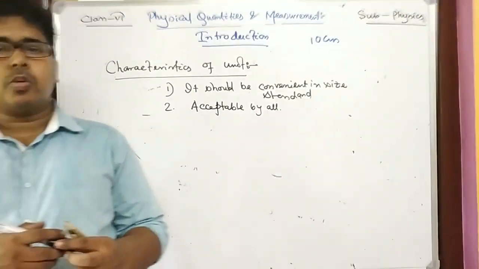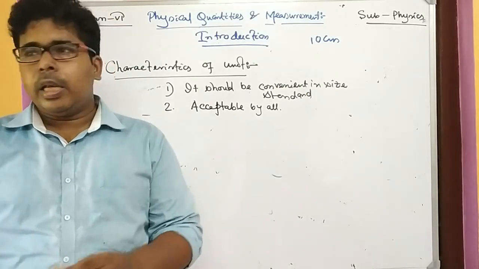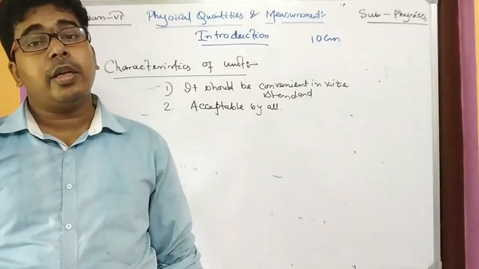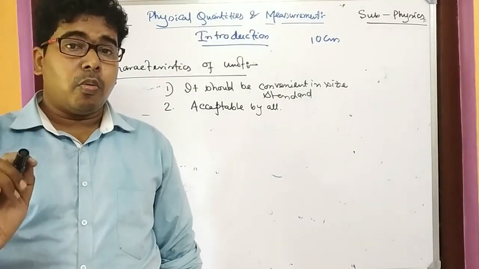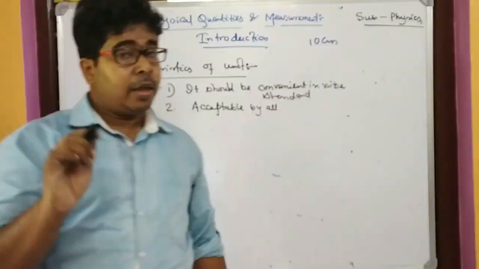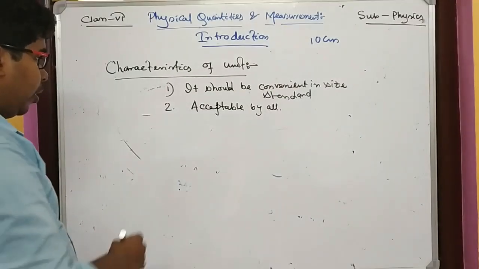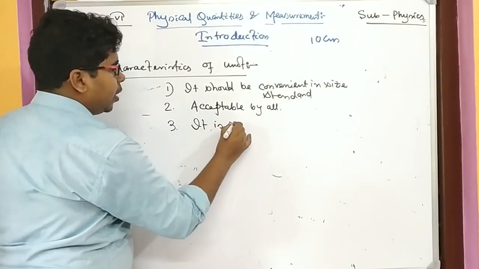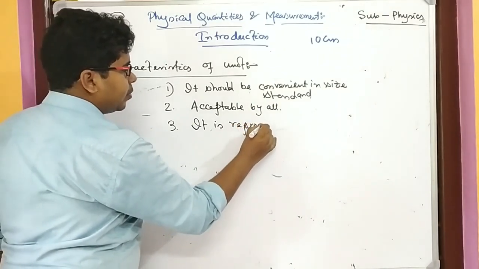Assume I have taken this one, you have taken another one, and someone else takes another. That is not the right way to measure something. So whatever we take should be acceptable by all. Number 3, it is reproducible.